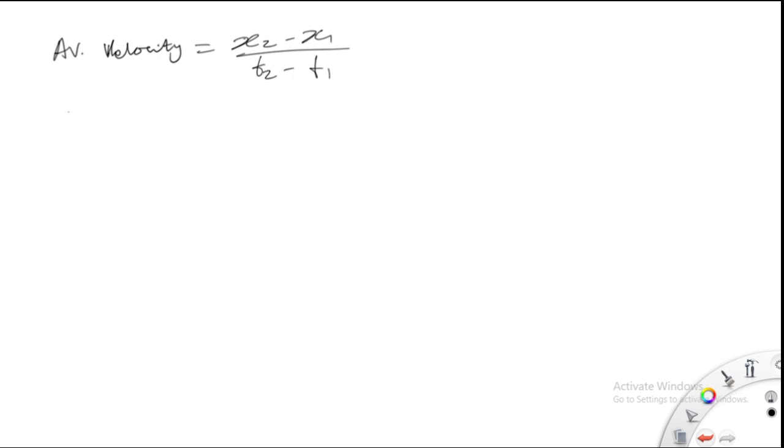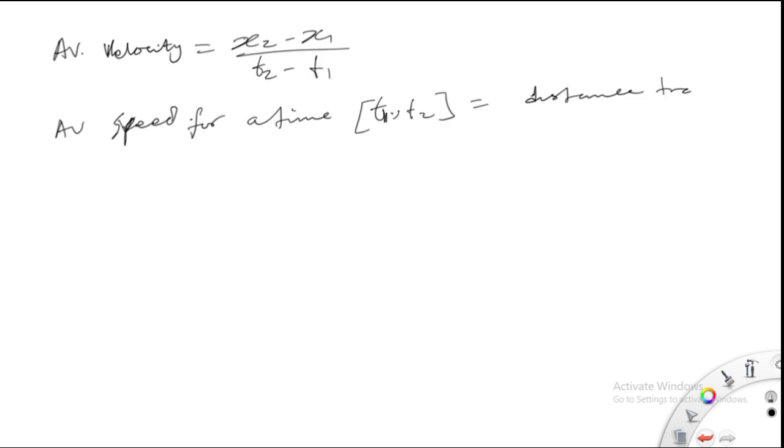So now we can say average speed for a time t1, t2 would be what? It would be equal to the distance traveled all over t2 minus t1. You see the difference now.